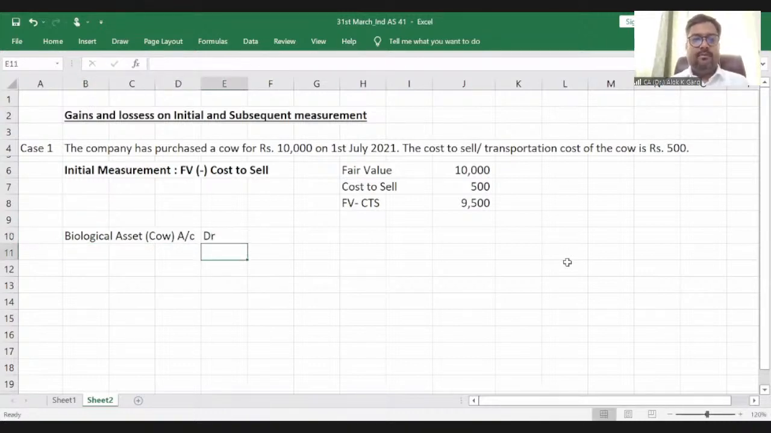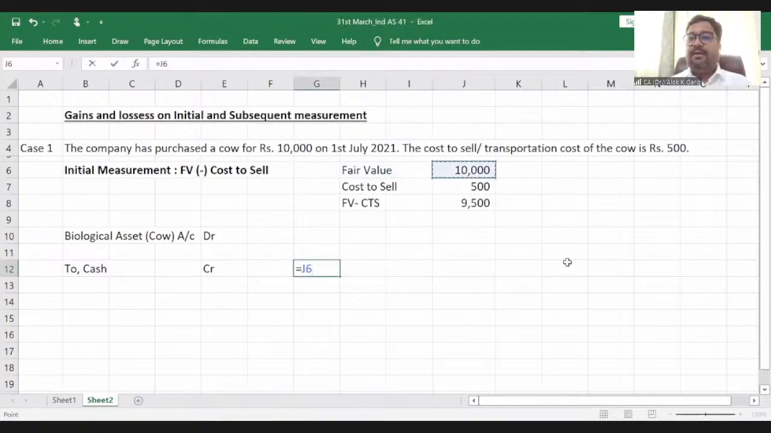Account debit to cash account, to cash or bank. So what is my cash and bank? Cash and bank has been credited by which amount?